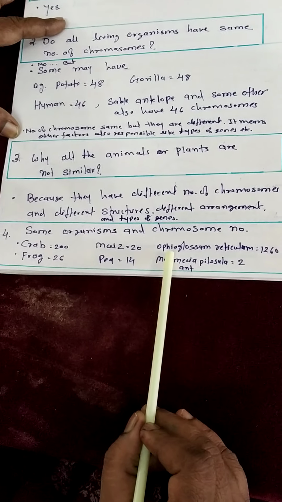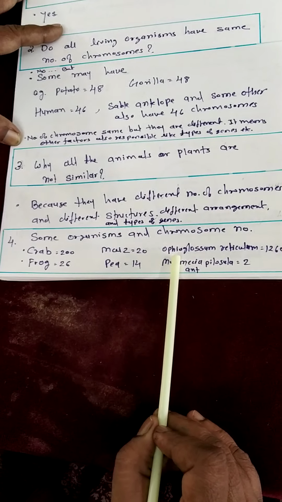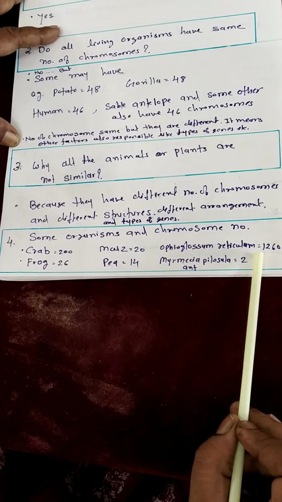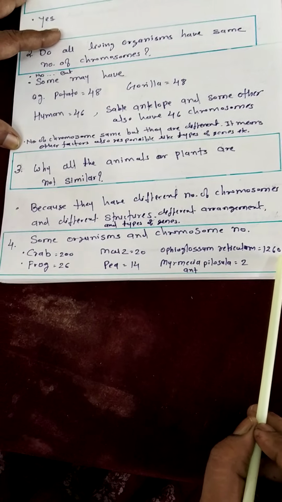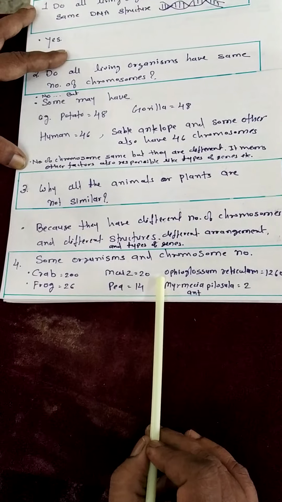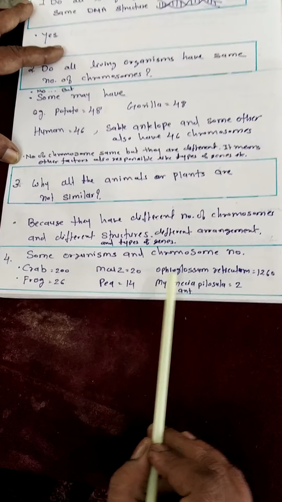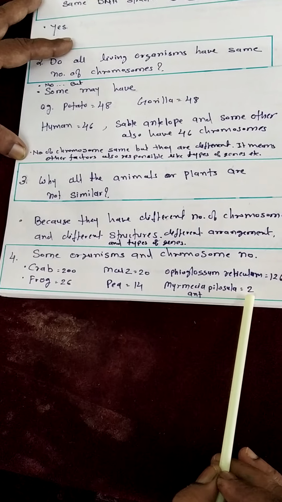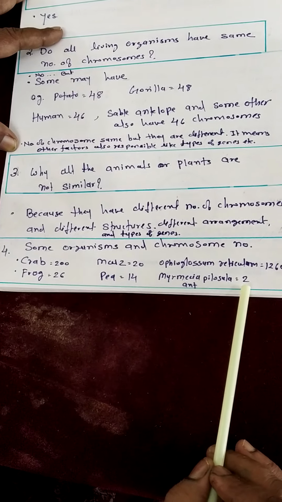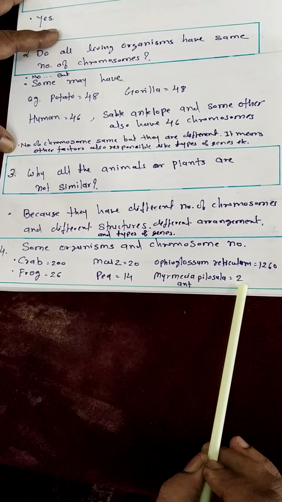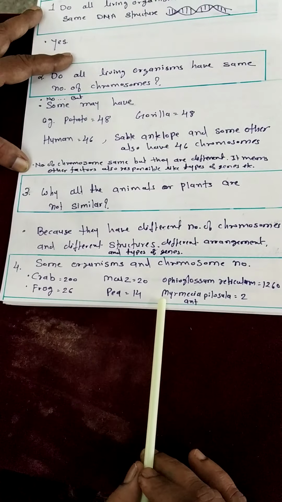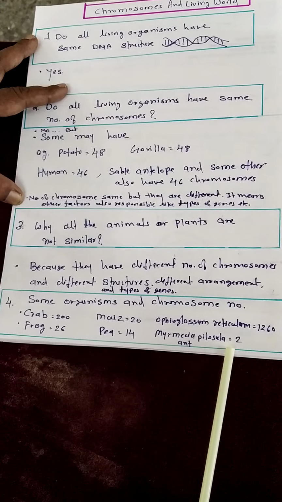And the highest chromosome number recorded is 1260. This highest number of chromosomes is found in a fern plant, and its scientific name is Ophioglossum reticulatum. The least number of chromosomes is 2, and it is found in a type of ant. Its scientific name is Myrmecia pilosula.